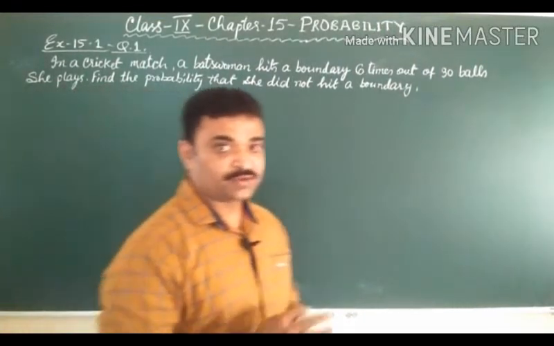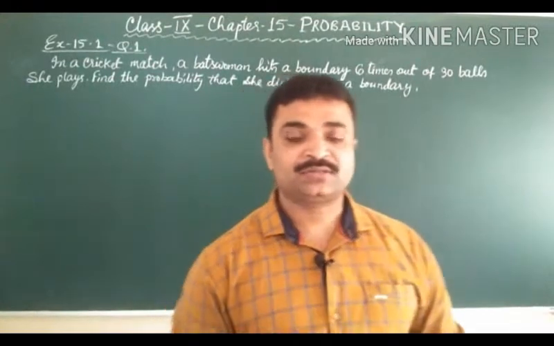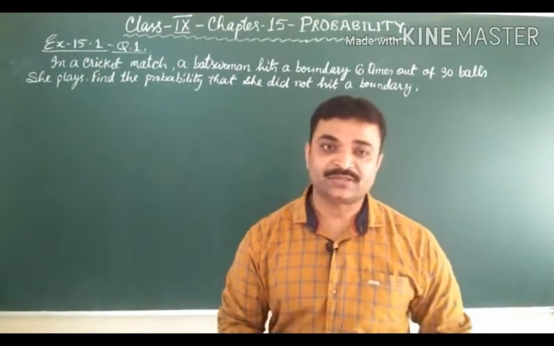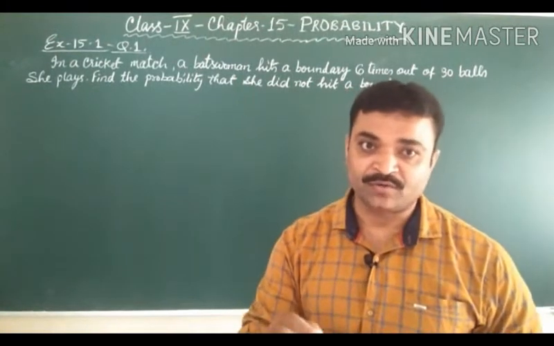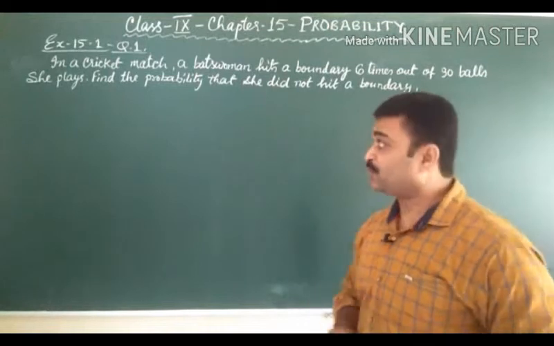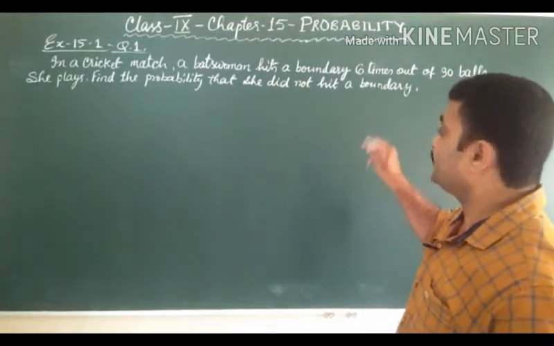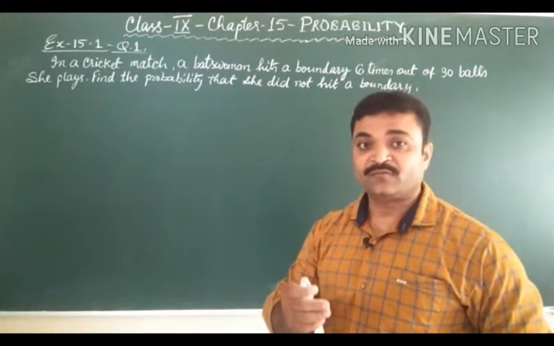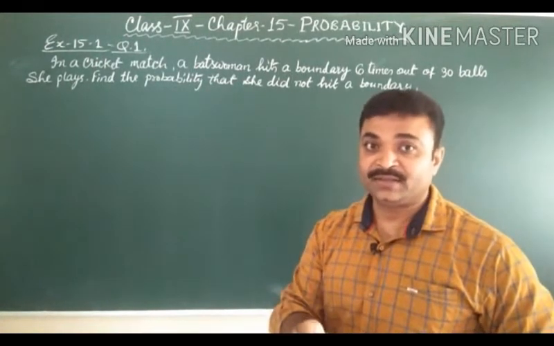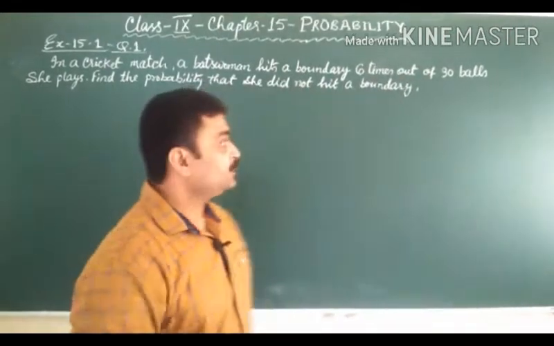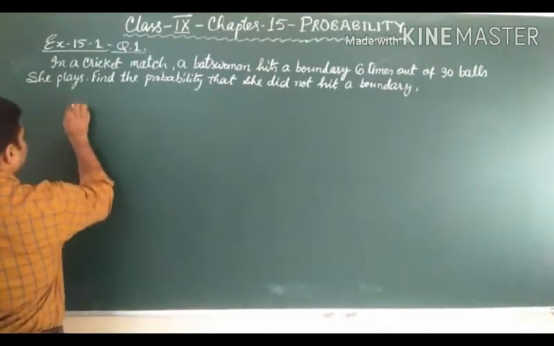In this question, what is given? The number of balls the batswoman played, that is 30, and out of these 30 balls, she hits a boundary 6 times. And we have to find the probability that she did not hit a boundary. That means we have asked the probability of a complement event. Clear? Here we will write number of balls played.